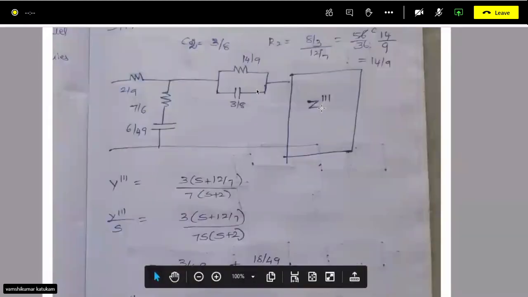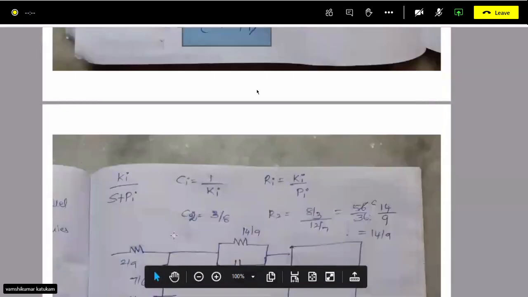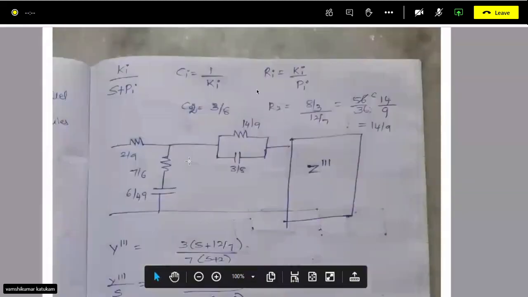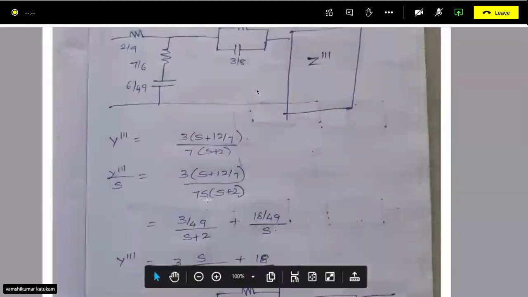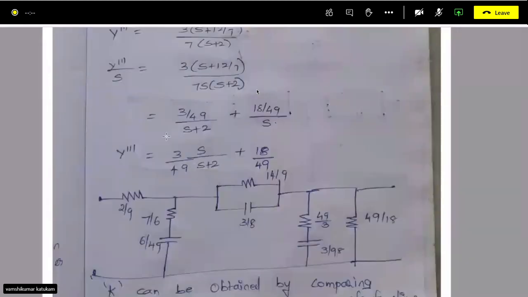So this again you can realize with the Foster 2 method. Take the y triple dash, the reciprocal of this. Take y triple dash upon s, do it, and you will get this thing. Take the partial fractions, subtract this, separate the second zero, s plus 2, and transfer this s to the right hand side, you will get this thing.